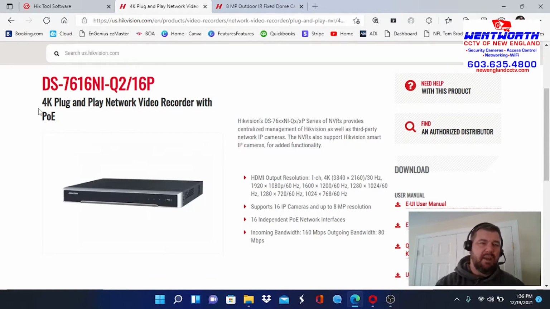As you can see here, it says 4K. It's a 4K NVR, yet it does have limitations. We see outgoing bandwidth can only be 80 Mbps. So in order for this to work fluently with Hik-Connect, the phone app, or the client software for remote viewing, which is iVMS-4200, we need to stay below 80 for all 16 of these cameras.